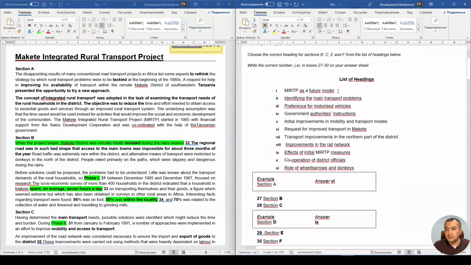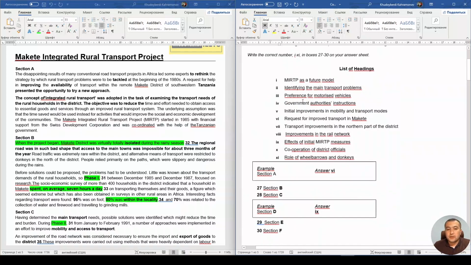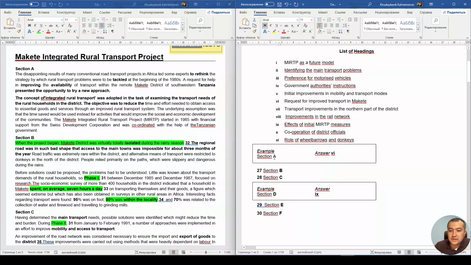I mean the list of headings. Okay, so if you see here, section A has been done for us. I mean the answer is 6, so let's just cross out 6, but let's rethink why it has been done for us and why it was 6. Okay, section A, the disappointing results of many conventional road systems.